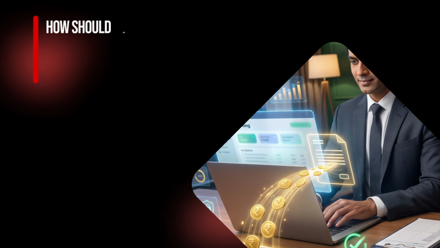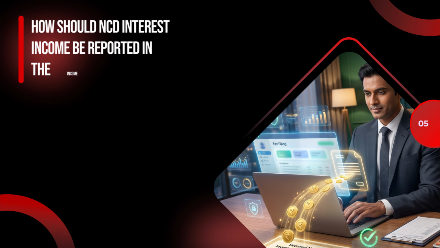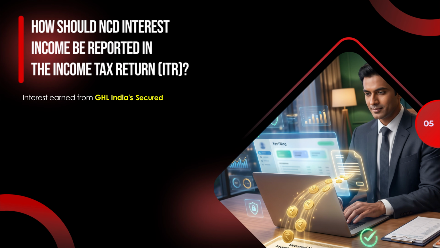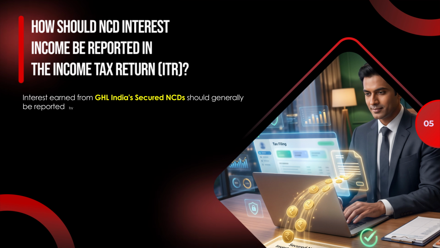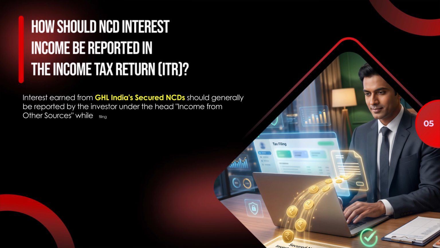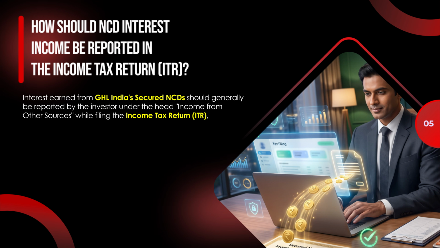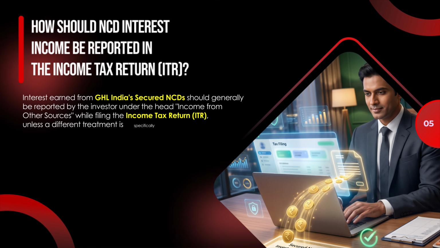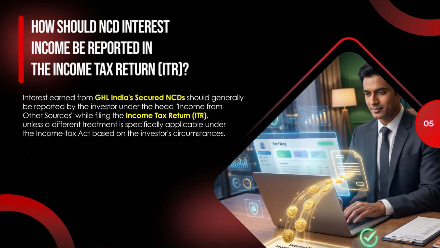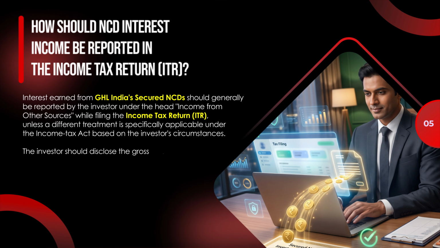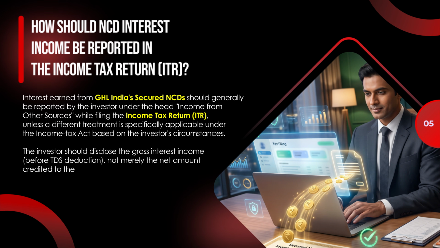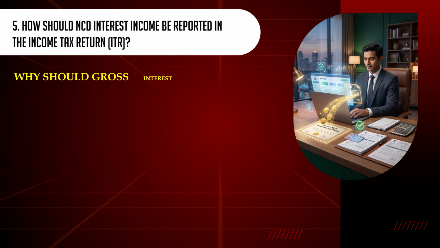5. How should NCD interest income be reported in the income tax return (ITR)? Interest earned from GHL India's secured NCDs should generally be reported by the investor under the head Income from Other Sources while filing the income tax return (ITR), unless a different treatment is specifically applicable under the Income Tax Act based on the investor's circumstances. The investor should disclose the gross interest income before TDS deduction, not merely the net amount credited to the bank account. Why should gross interest be reported?